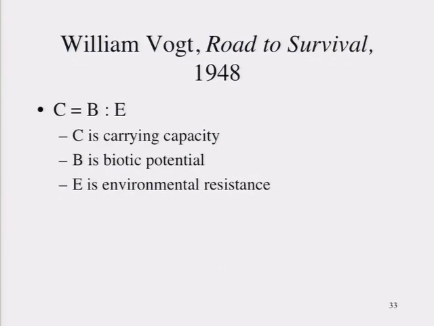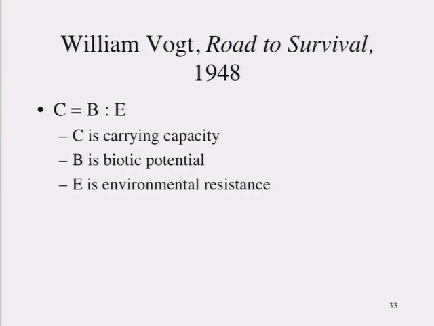But if we go back to this equation, it is essentially a tautology. Because the only reason you need to even imagine that there is E is because you have first imagined C as some kind of ideal, quantifiable, static upper limit to population. And that number is essentially conceived as if environment didn't exist. Right? So if you abstract population from environment and pretend that there is such a thing as a population without environment, then you can arrive at a number for C.